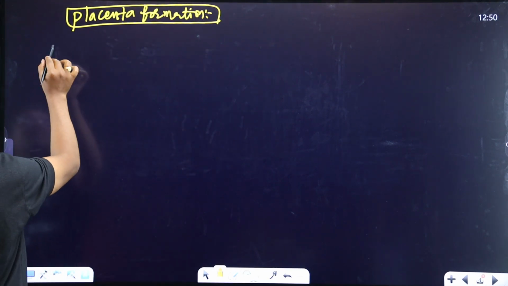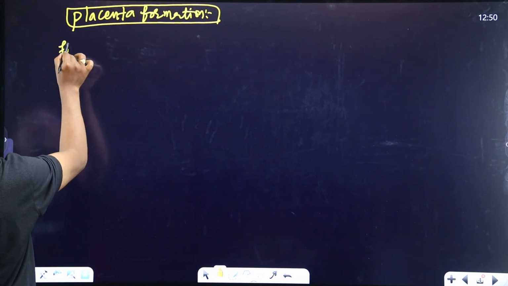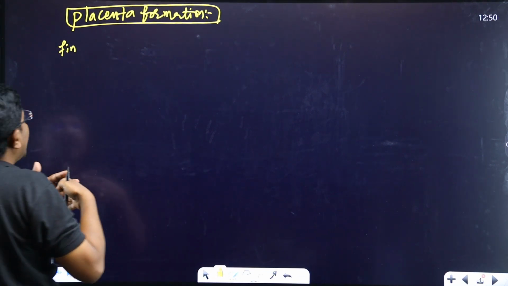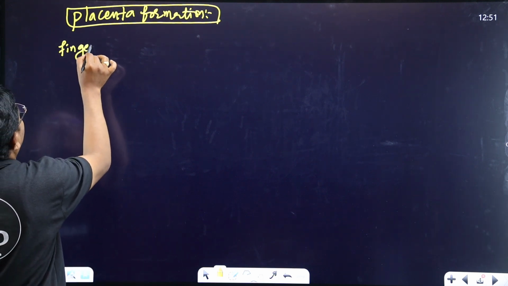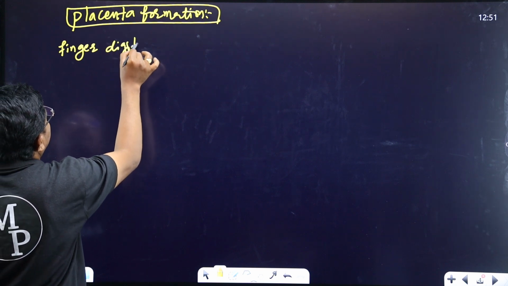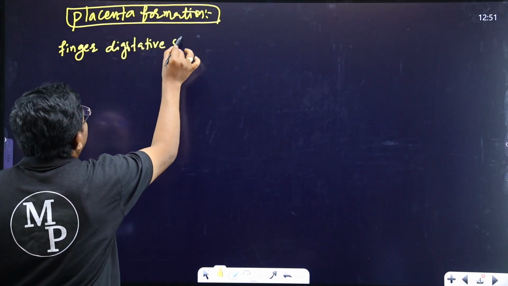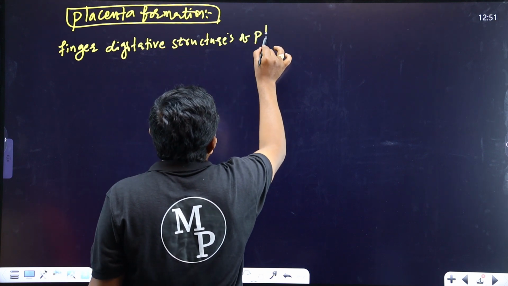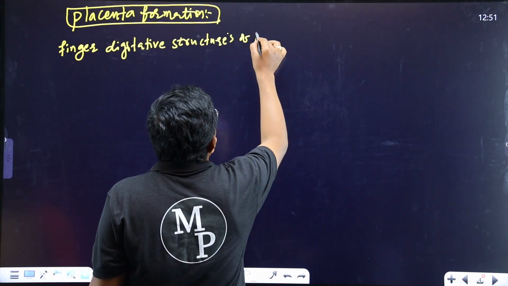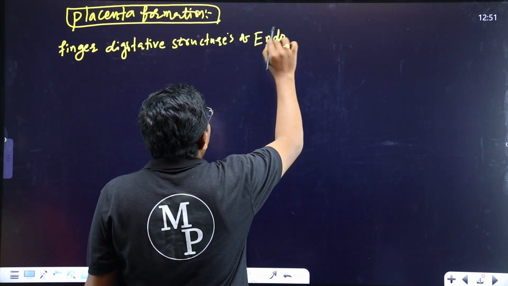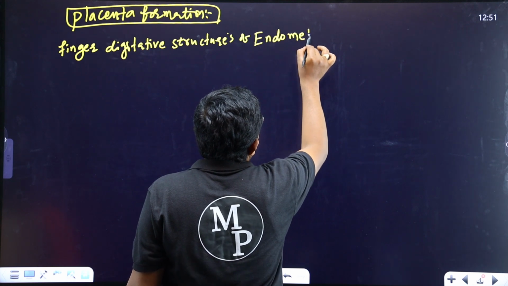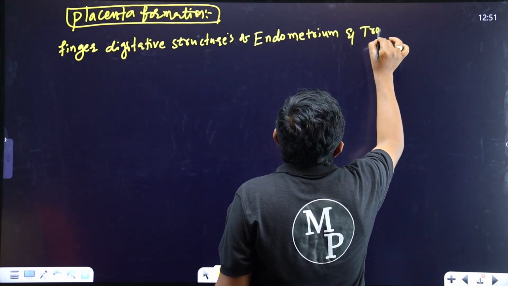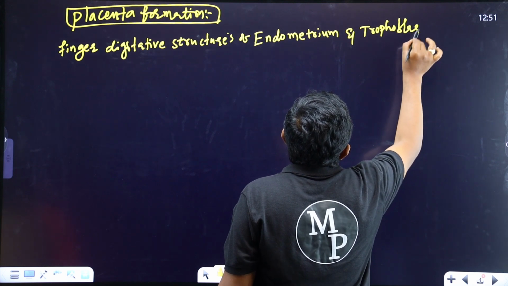The placenta is formed by finger-like structures, the chorionic villi, intricately interdigitating structures of the endometrium and the trophoblast.